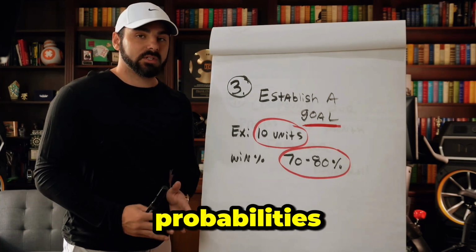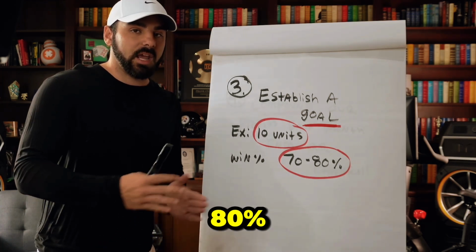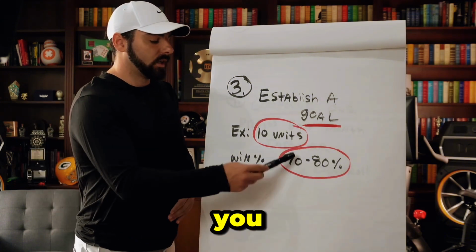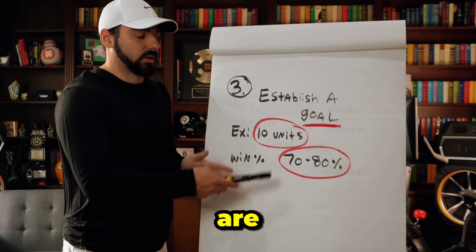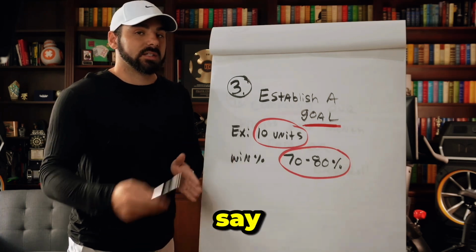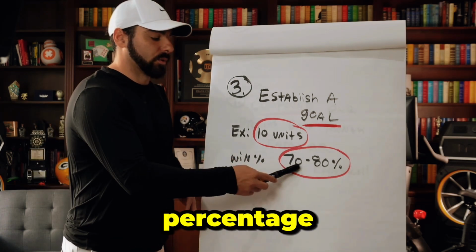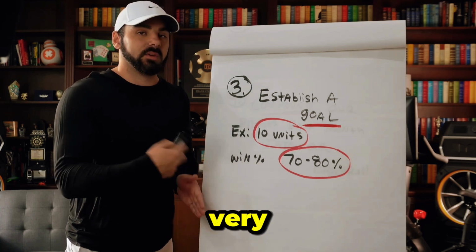So if those probabilities stay consistent between that 70 to 80% range, guess what? You are going to hit 70 to 80% of the time, as long as those odds are not astronomical, obviously. That's why I say you have to correlate your percentage with your odds, because it's very important.